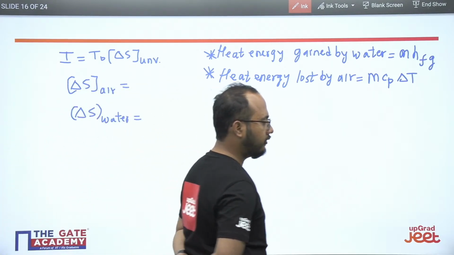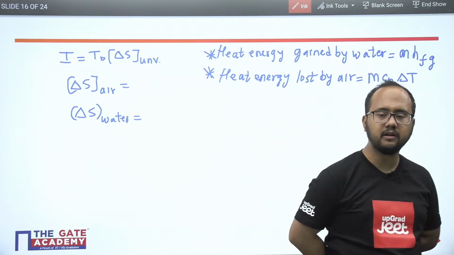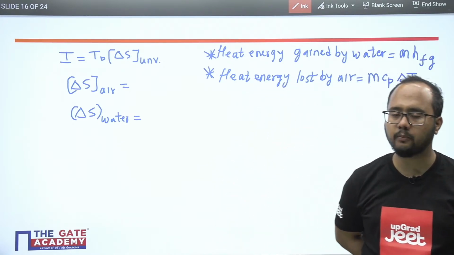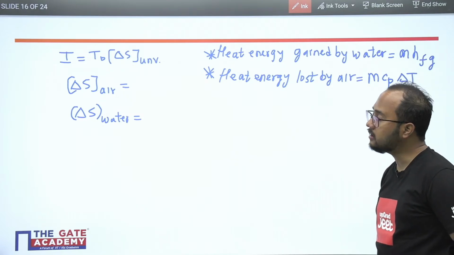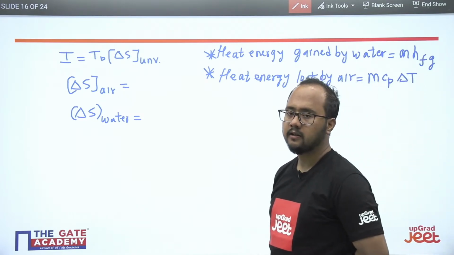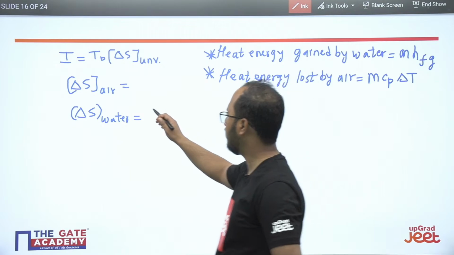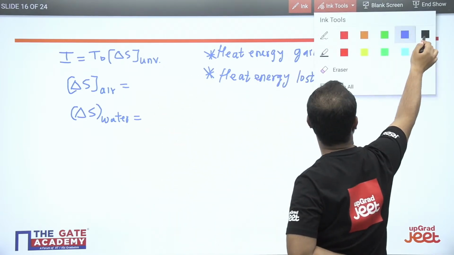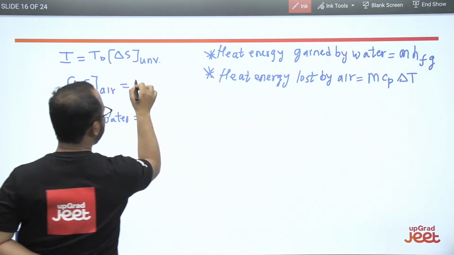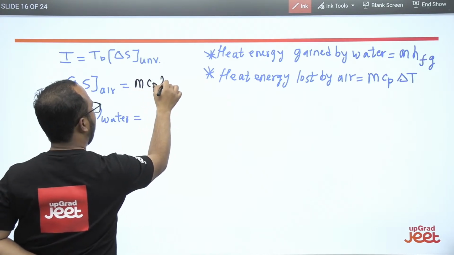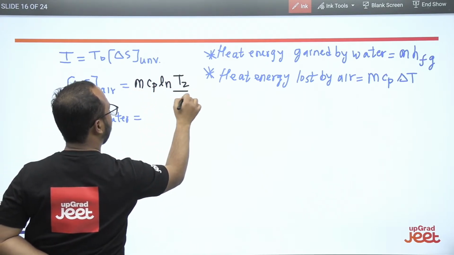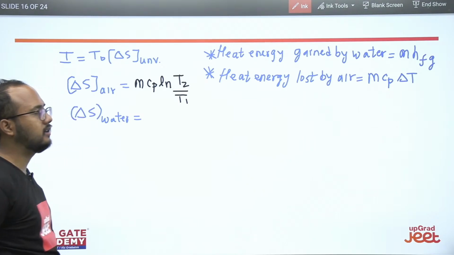Okay, so for the water, entropies are given. For the water, entropies are given, but for the air, you have to use what? The relation for entropy change of air. For calculating the entropy change for air, you can directly use m Cp ln T2 by T1. This particular formula, you can use this formula.